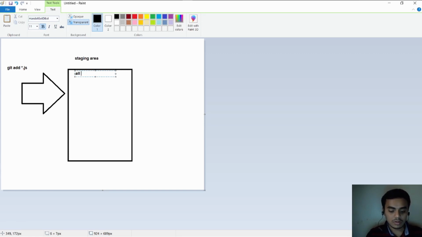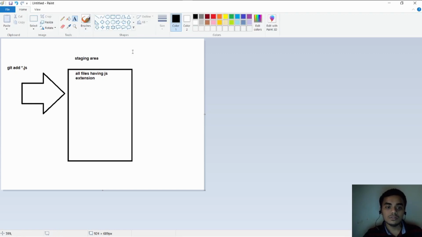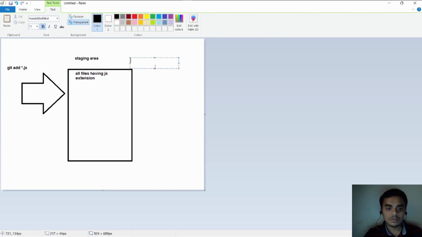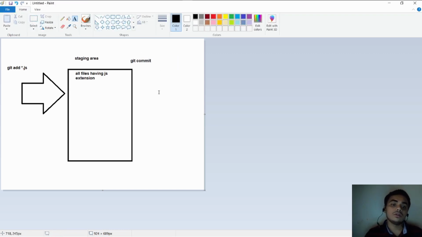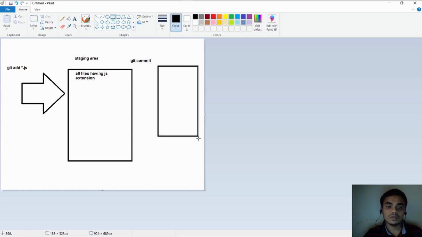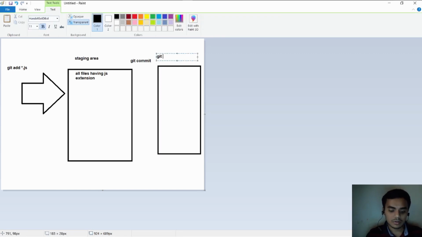All files having JSX, all files having JS extension, they are gonna be here. Now once you run git commit, they are going to be added into this area known as git history.